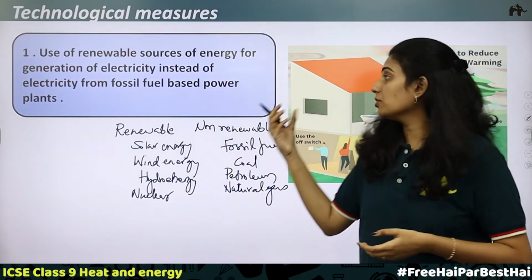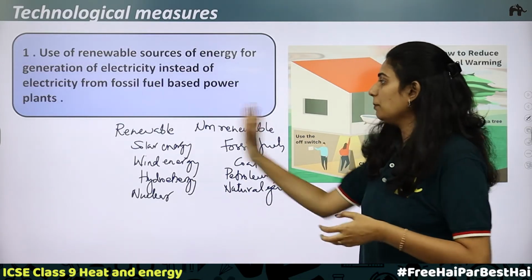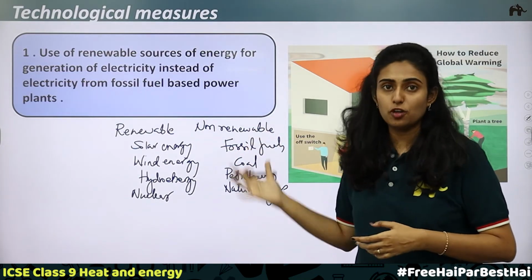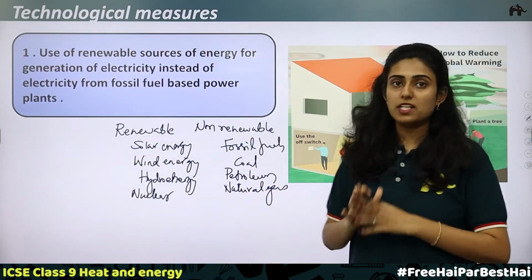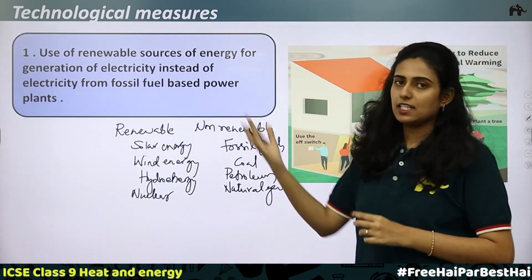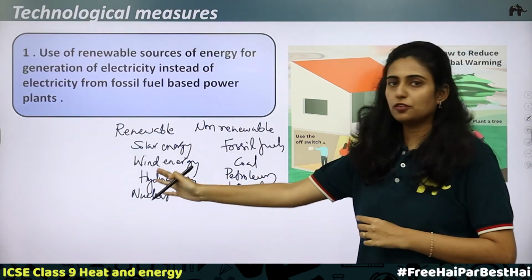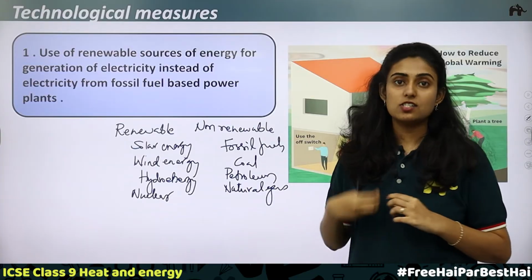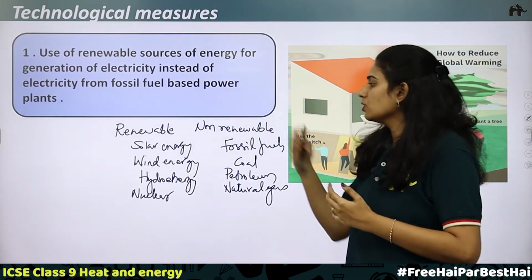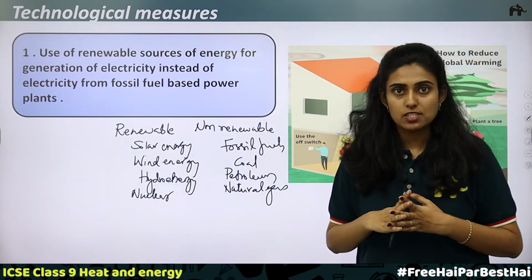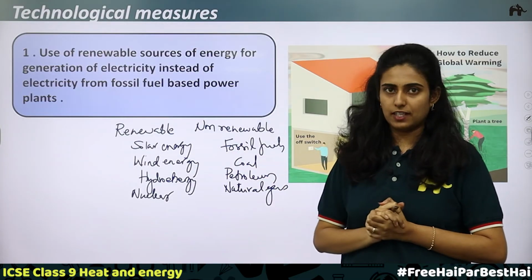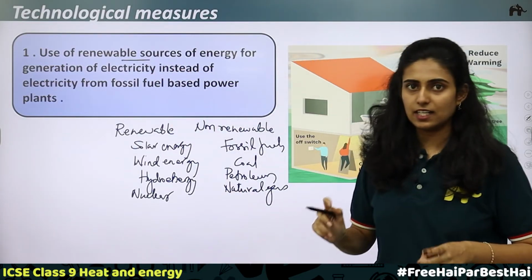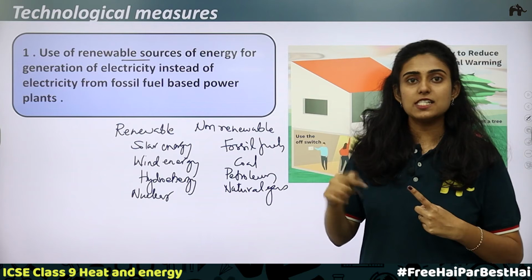So, when you have to generate electricity, it is better to depend on the renewable sources. Don't go for fossil fuel power plants; they should not be put into use to generate electricity. Instead, it is better to go for the renewable sources because they won't get exhausted. We have discussed the advantages of using renewable sources of energy. They won't get exhausted, they won't cause much pollution, so they are very user friendly. So better it is to use renewable sources of energy for generating electricity. Don't depend on the fossil fuel based power plants.